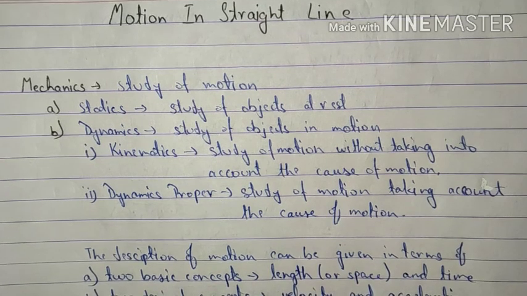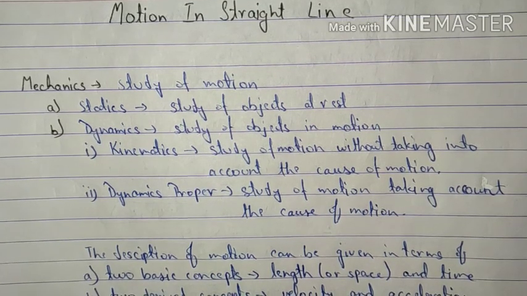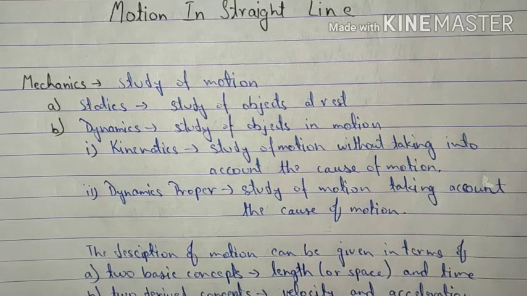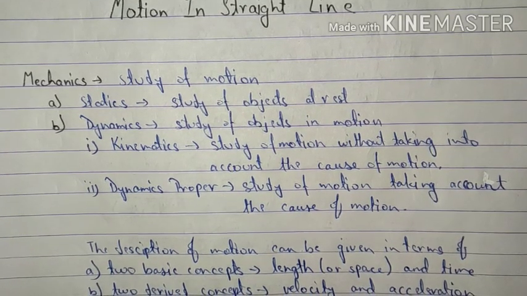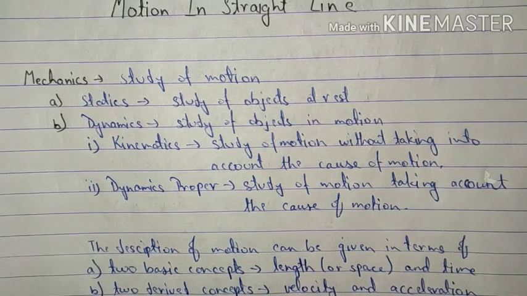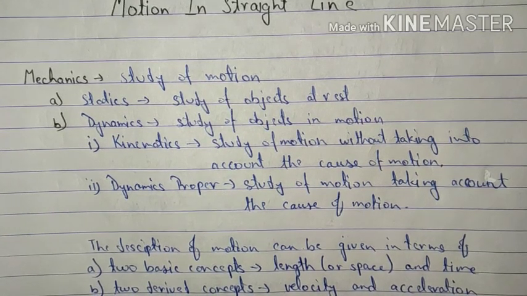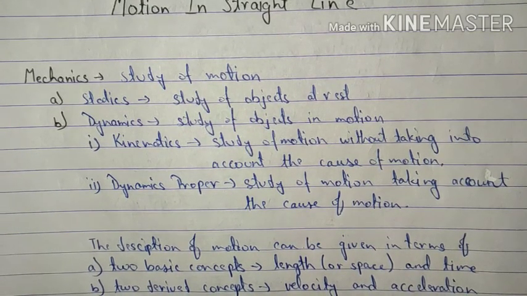Now, dynamics can further be divided into two categories, kinematics and dynamics proper. Under kinematics, we are going to study only motion without taking the cause of the motion into consideration.